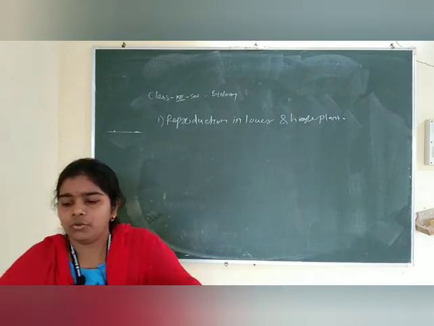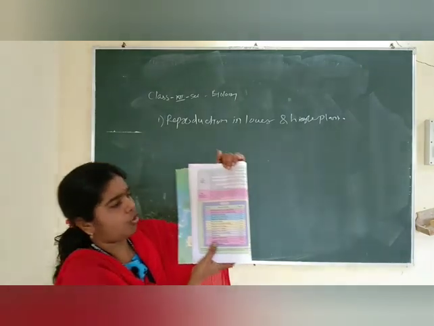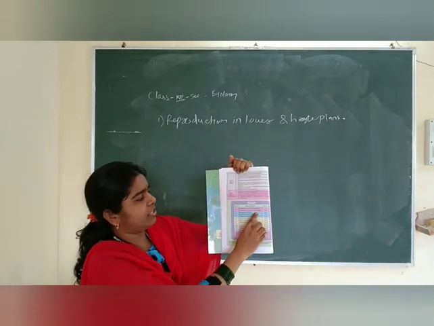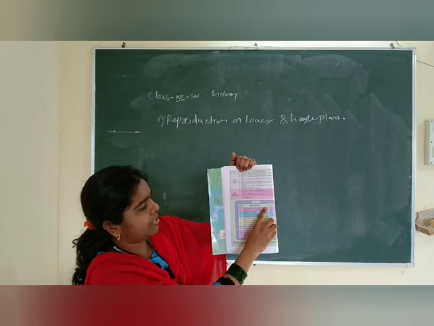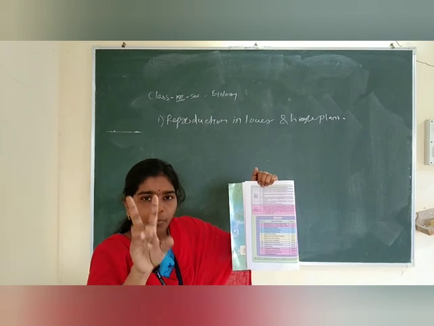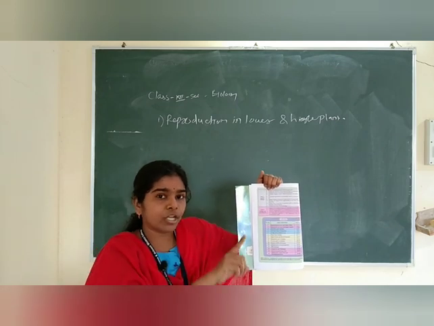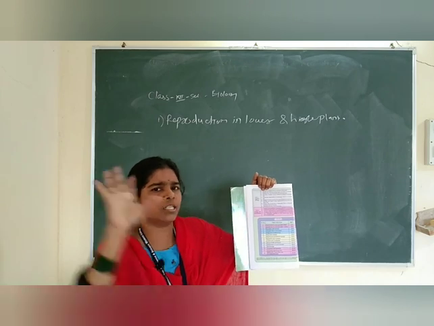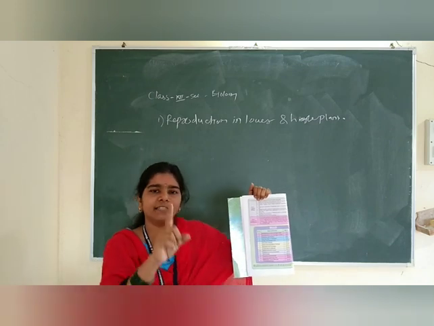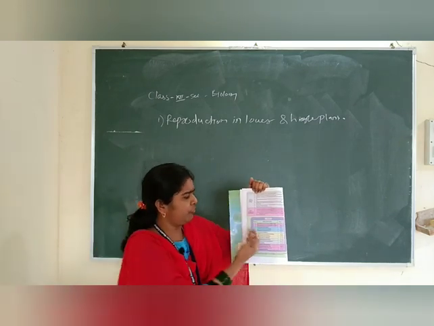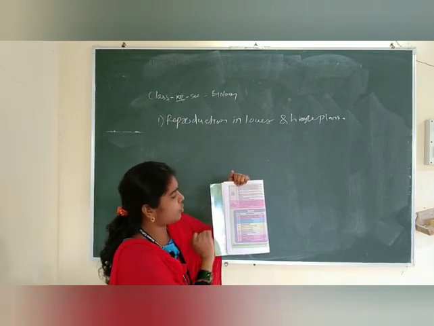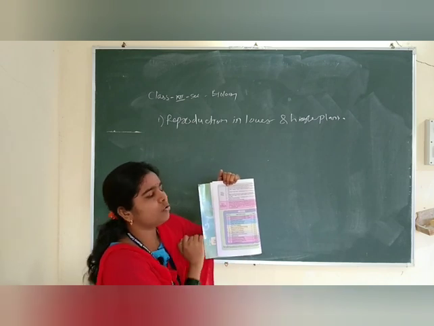Right, I will show the contents of the new syllabus copy. Look here, friends, first the name of the lesson: reproduction in lower and higher plants, reproduction in lower and higher animals. Mind it, both chapters are about reproduction. The concept is the same, but the first one has plants and the second one has animals. Now we move towards the third chapter: inheritance and variations, molecular basis of inheritance, origin and evolution of life.